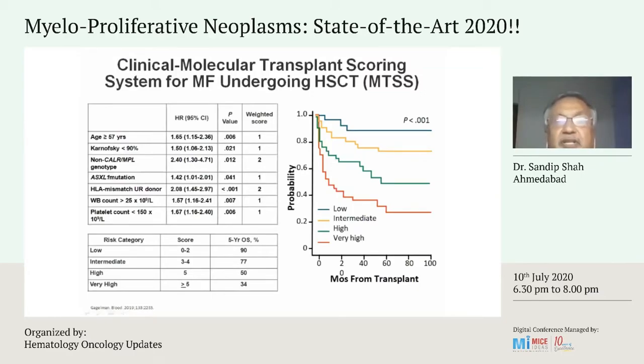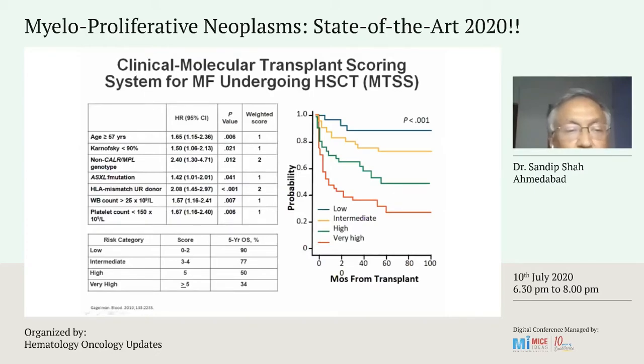So this is another clinical molecular transplant scoring system for myelofibrosis. This is a scoring model for those patients who are undergoing the actual transplant, and we can predict survival of these patients on the basis of this scoring system. You can see the performance status is added here, age is added here, and again HLA mismatch unrelated, then the score is 2. So a mismatched donor has a high risk.